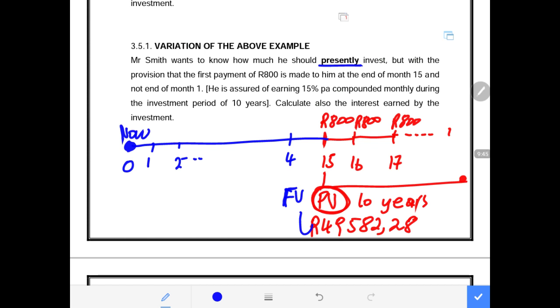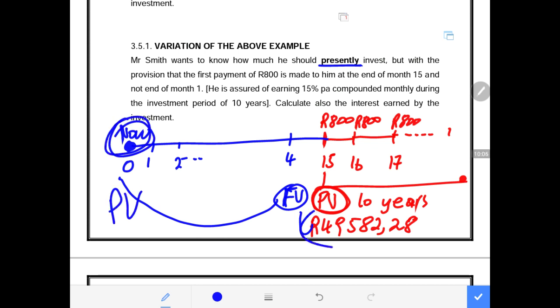This future value is the amount we have after 14 months. In the 15th month, we need to know how much we had in the beginning, when we started the investment. So we are looking for the present value, and this becomes the future value.